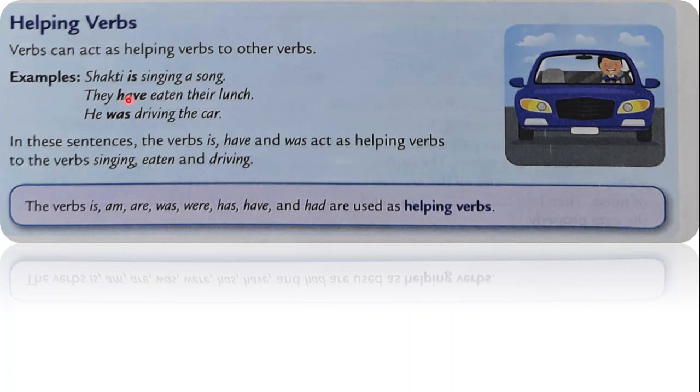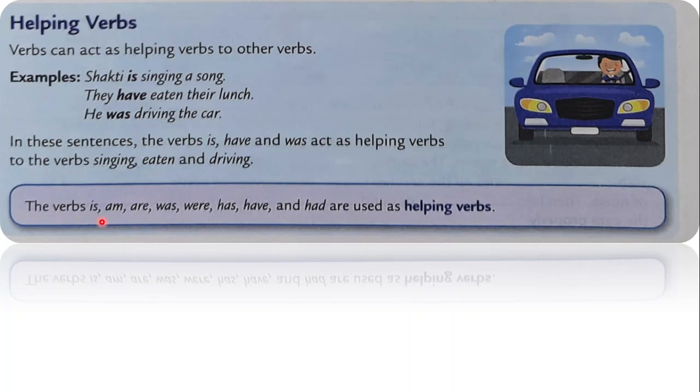Now next one, they have eaten their lunch. Without the helping verb have, it will be they eaten their lunch. So here have is very important. They have eaten their lunch. He was driving the car. Without the helping verb was, the sentence will be he driving the car, which is not a complete sentence. So in these sentences, the verbs like is, have and was act as helping verbs to the verbs like singing, eaten, and driving.